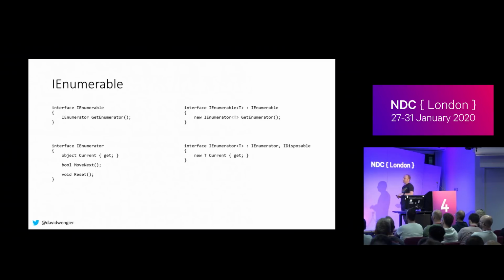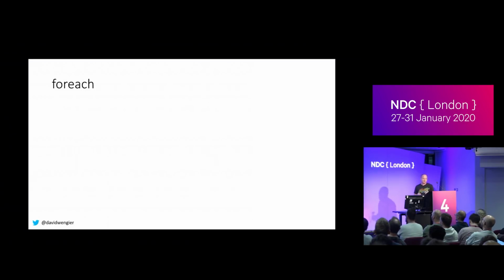So all this stuff with IEnumerable, see, I didn't even need Reset because no one ever calls Reset. We don't need that, so the compiler doesn't use it either. So what does it look like? The first thing the compiler has to do when we have a foreach loop is introduce a scope. It's very subtle, but there are braces there. That's simply because our int m in our loop, we can't use that anywhere else, so we have to contain it. It's easy enough. So we call GetEnumerator on our values, and we get it back. There's no casts, there's no checking if it's IEnumerable, all those things. We just call GetEnumerator.